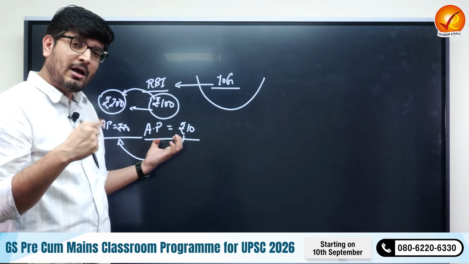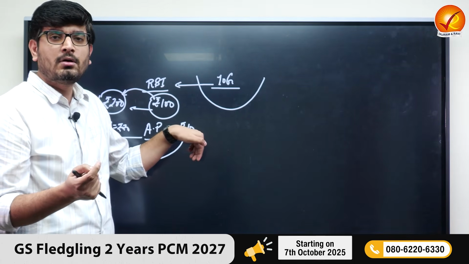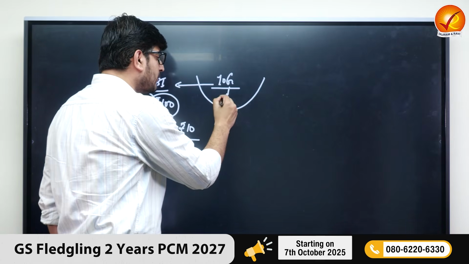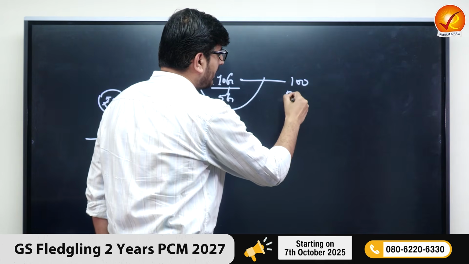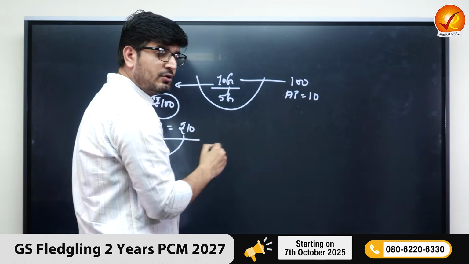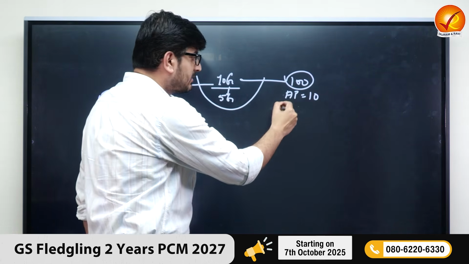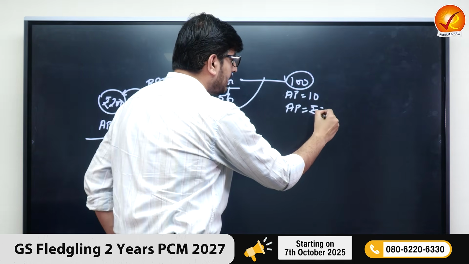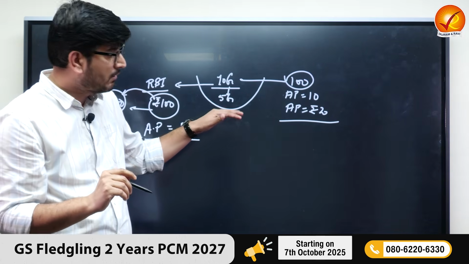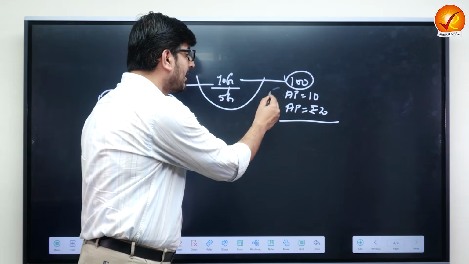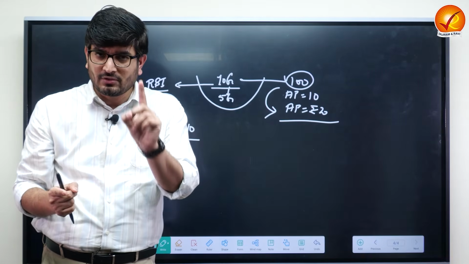Now, the same phenomenon can also happen in another way. For example, if money supply is not increasing but production is going down. Instead of 10 goods, let's suppose 5 goods are produced. In the case of 10 goods, 100 rupees was the money supply and therefore the average price was 10. In the case of 5 goods, assuming money supply remains the same, 5 goods and 100 rupees of money supply, the average price will be 20. Again, when production goes down with money supply remaining the same, prices increase. It's telling us the same thing in a different way: too much money chasing too few goods, leading to an increase in prices.